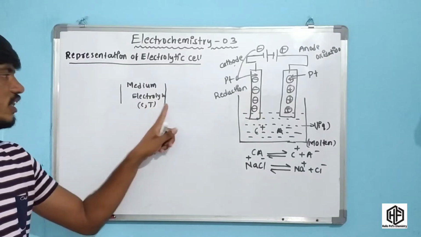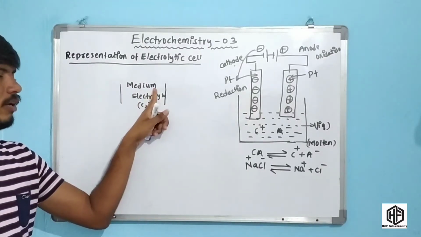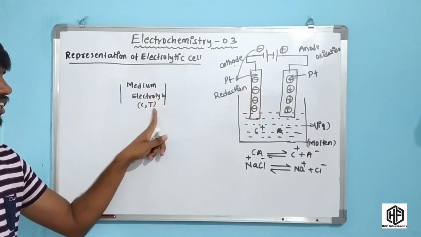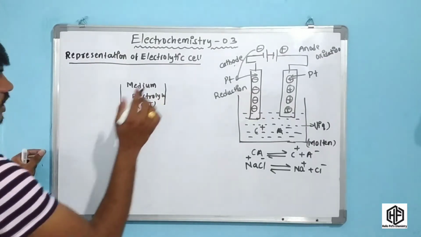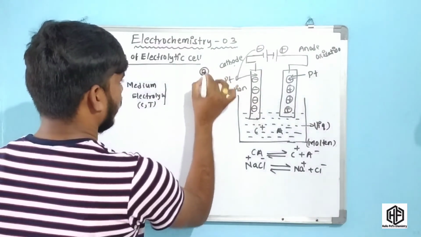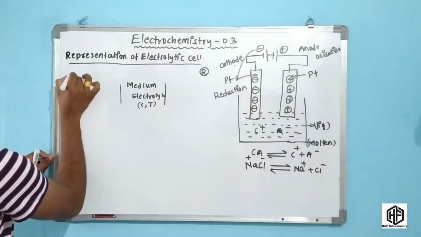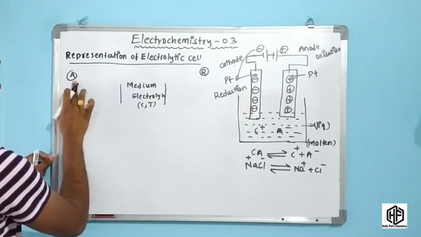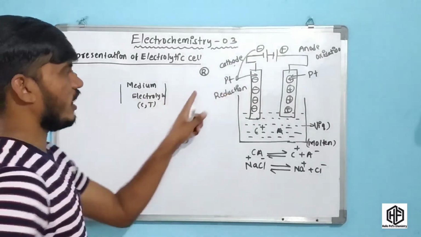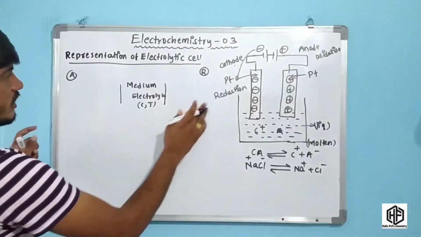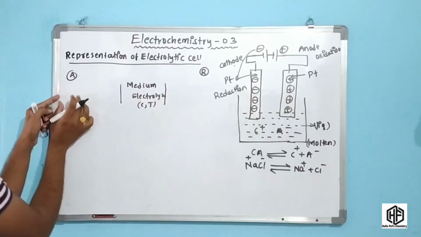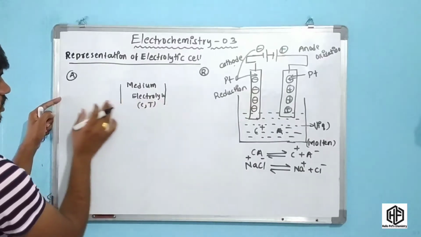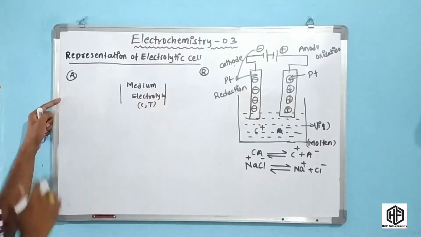Okay friends, consider these two lines. Here the medium is represented, and the next is the electrolyte present, with its concentration and temperature. On the right hand side reduction takes place, and on the left hand side oxidation. So the anode is on the left side and the cathode is on the right side. Two electrodes are present in this cell representation.